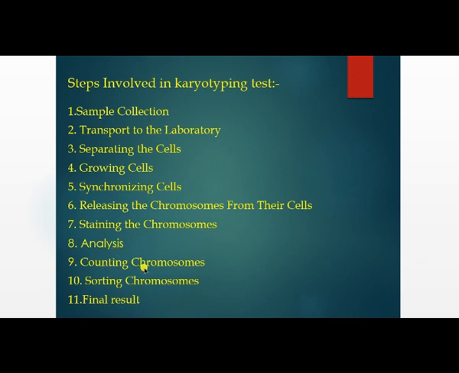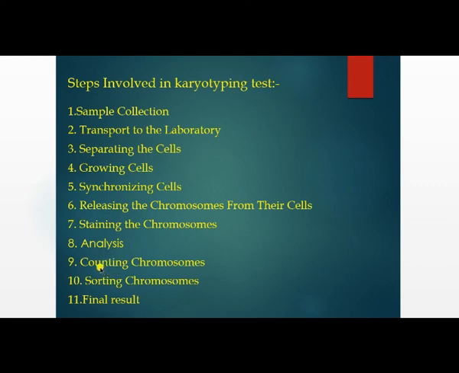Next is counting chromosomes. How can you count the chromosomes? You can use a hemocytometer, as you use a counting chamber for cell counting. In the same way, you use the same instruments for counting chromosomes. Next, sorting of chromosomes, and finally the result of your karyotyping, which we conclude on the basis of the microscopic analysis and the counting of chromosomes.